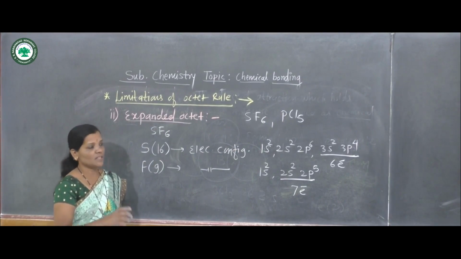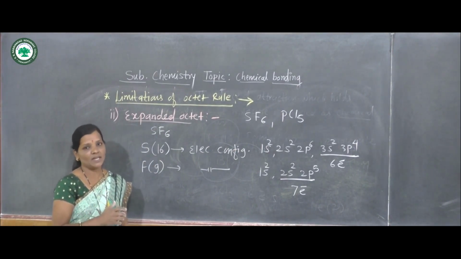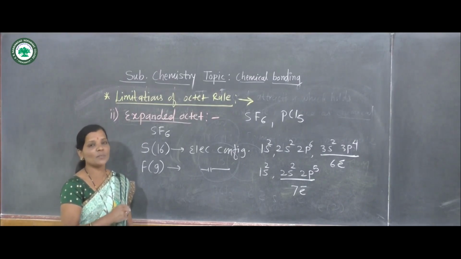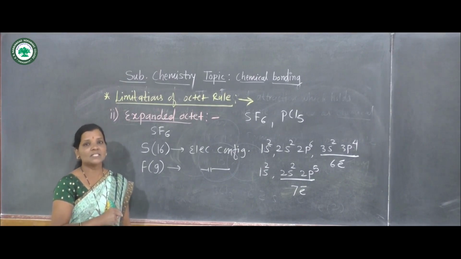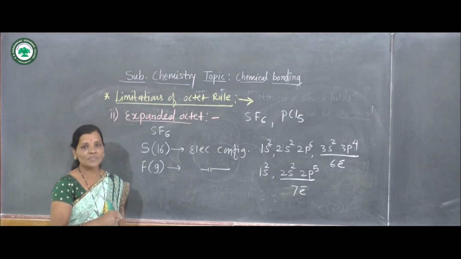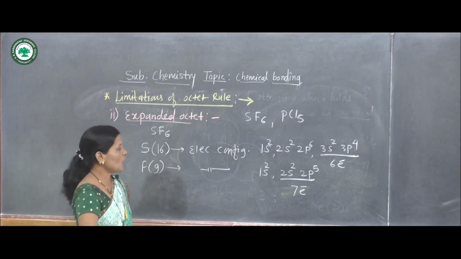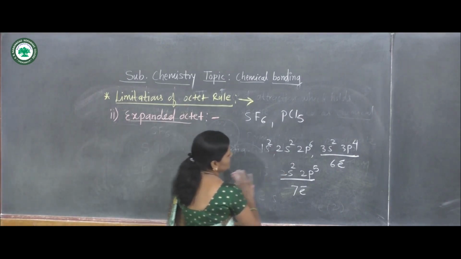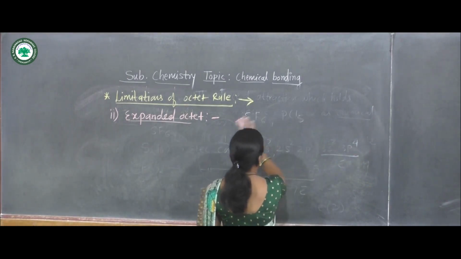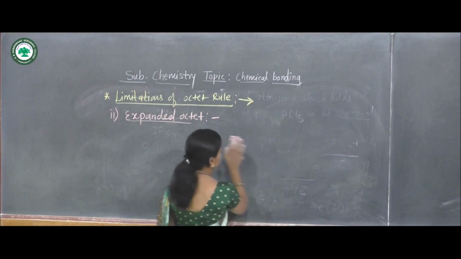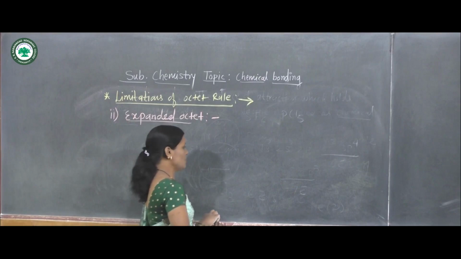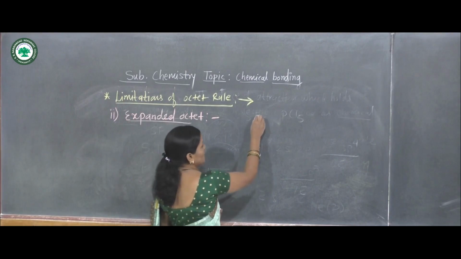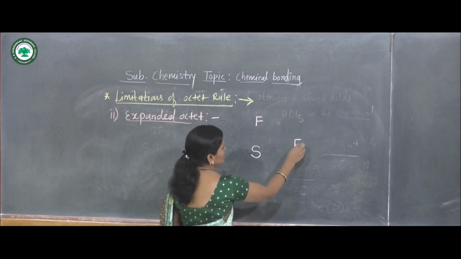And here what happens? The last electron from the valence shell is shared between the sulfur atom and 6 fluorine atoms, and thus covalent bonds form between the central sulfur atom and the 6 fluorine atoms. But here the octet of sulfur is found to be expanded because it carries more than 8 electrons when the molecule is formed. Now let us see, the sulfur atom is present at the central position, and this sulfur is forming bonds with 6 fluorine atoms.